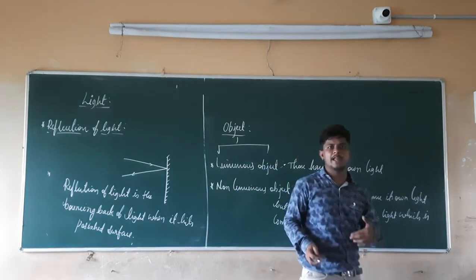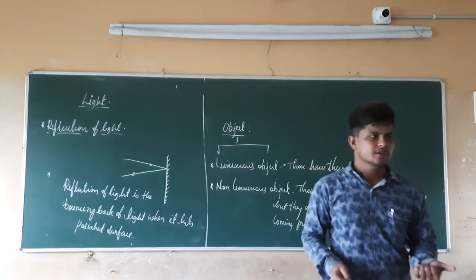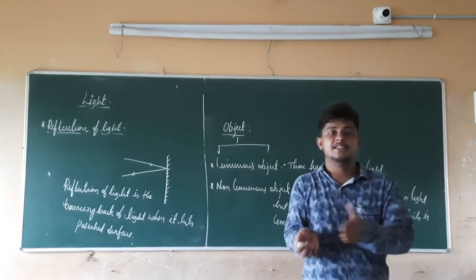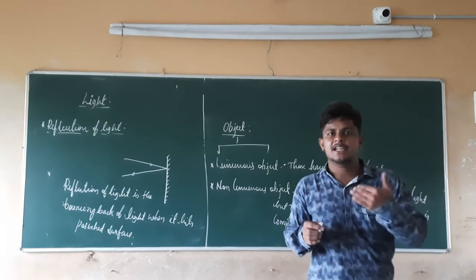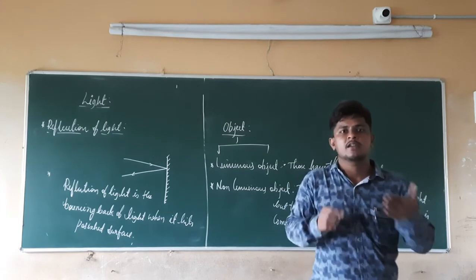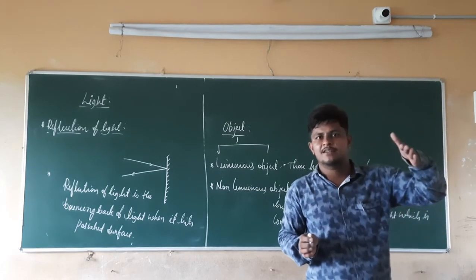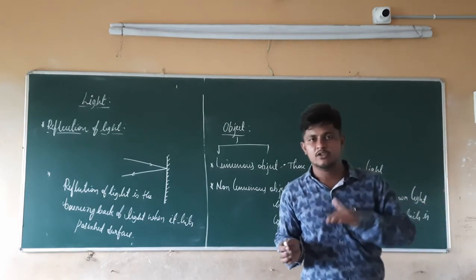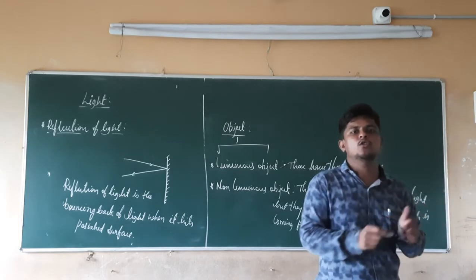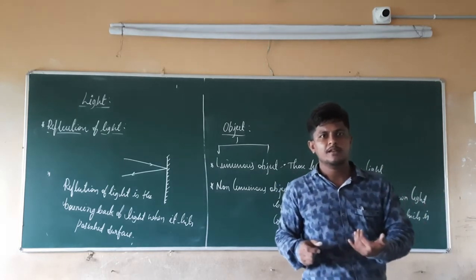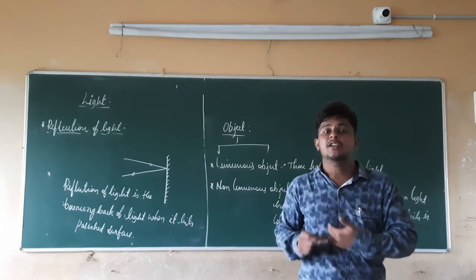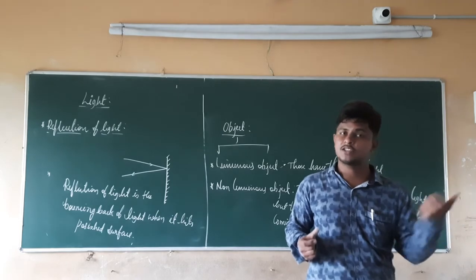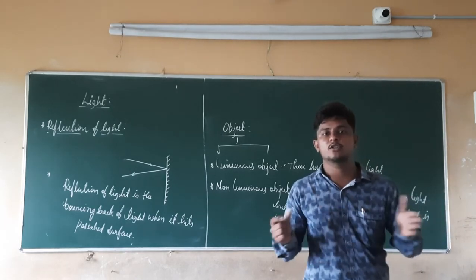So we have only one natural source, that is the sun. If you take the example of a human being or an animal, where are they getting the light from? How are we going to see those things? Because the sun emits light, since it is a luminous object. When light strikes us or those objects, those lights are reflected from the bodies. When they reflect from the bodies, they enter into our eyes, and then we see the images of those things. Until that point, we can't see those things.